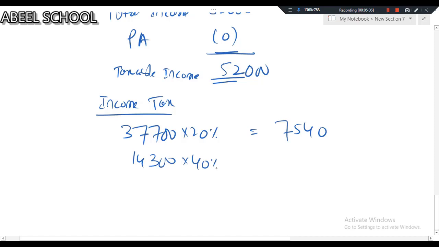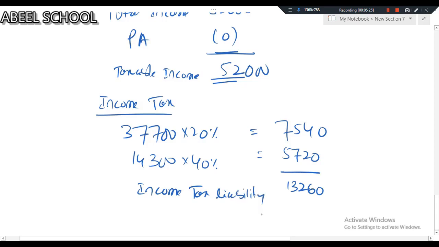Let's take 40% of this, which is 5,720. So I have income tax liability of 13,260. Till here it looks like remittance is better than arising, but this is not the case.